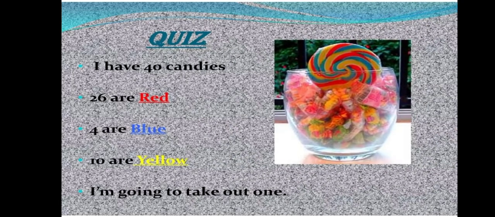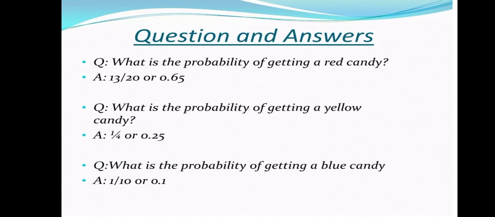And there's a quiz for you. Suppose you have 40 candies, 26 are red, 4 are blue, and 10 are yellow, and you have to take one. There are some questions, like, what is the probability of getting a red candy? It will be 13/20 because we have 26 out of 40, and you get 13/20. Like this, the probability of getting yellow is 1/4. What is the probability of getting a blue candy? 1/10. These are some simple questions.